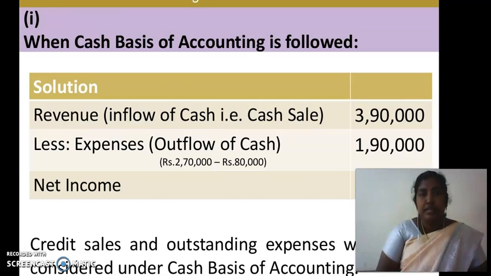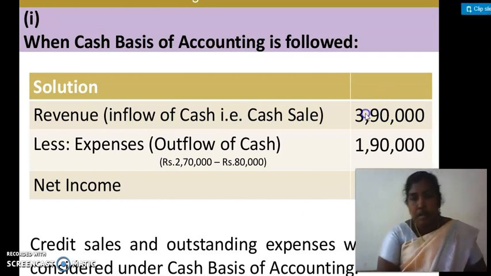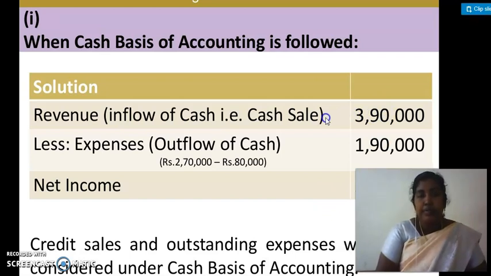First, when cash basis of accounting is followed, draw a tabular column with two columns. The first one is the particulars column, the second one is the amount column. In the particulars column, the first item is revenue, that means income. Income means inflow of cash, so our total income is the cash sales. The amount is 3,90,000, only cash sales.